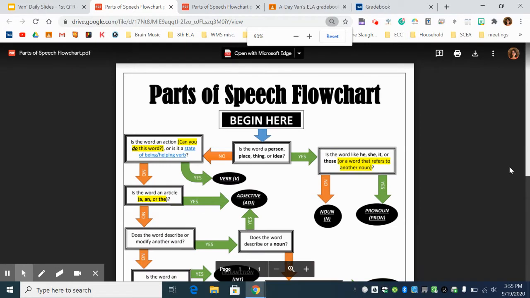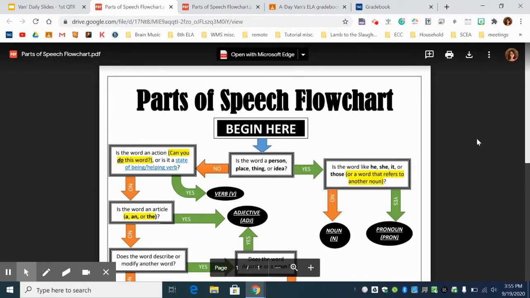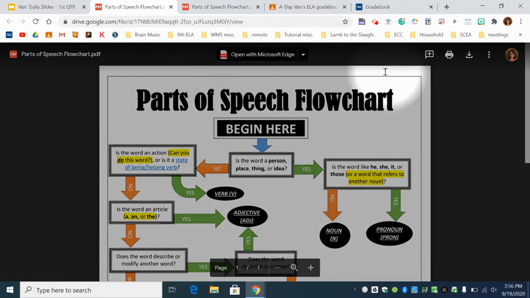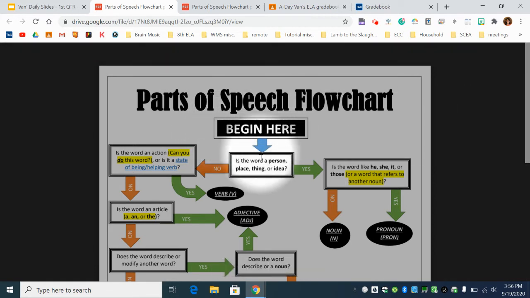And we're going to start with a simple word and move on from there. Let's start with the word cow. So we're going to begin here and just follow the arrows. If you can answer yes and no questions, this flow chart should be a piece of cake. Piece of cake being a figure of speech, by the way. At any rate, first question, is the word a person, place, thing, or idea? Well, a cow is not a person, it's not a place, but it is a thing. So then we would follow the yes arrow to another question.